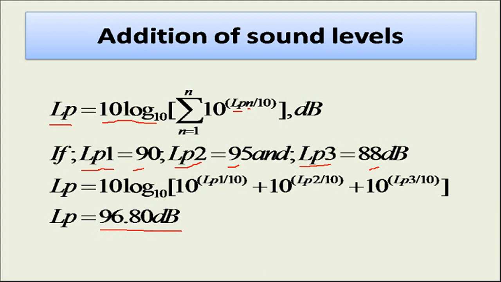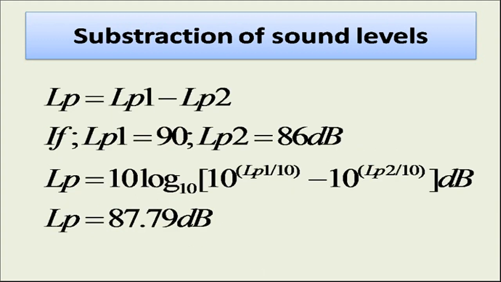Similarly, we can have the subtraction of the sound levels. Suppose there is a certain sound pressure level in a particular workshop, and you are removing some machine from it. How much sound pressure level will be there in that room after removing that machine? That is what you have to check. So simply LP will be equal to LP1 minus LP2. So if LP1 is 90 and LP2 is 86, how is the subtraction to be done?